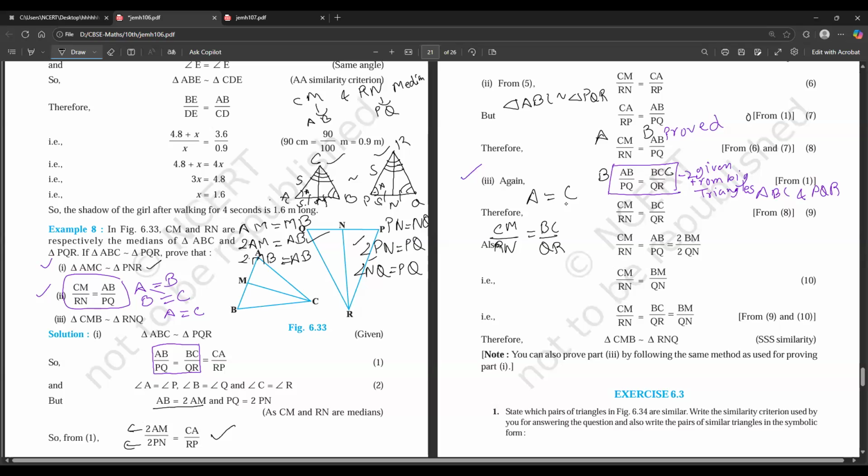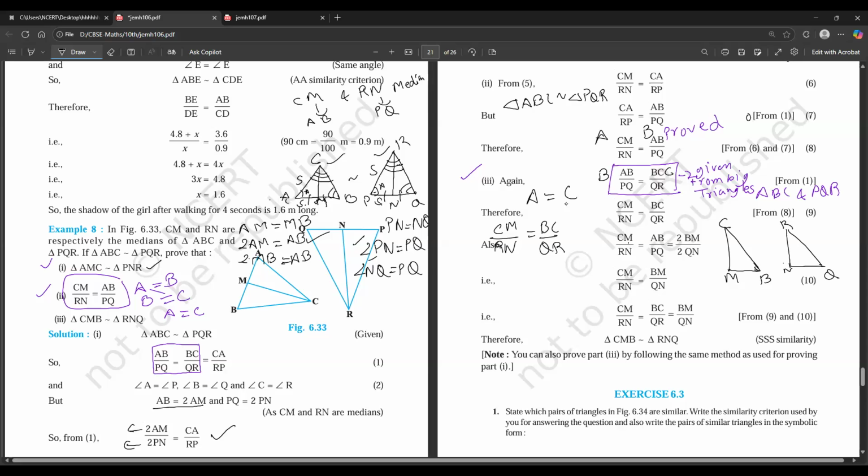Right. So we have this here with us, and now we need to prove these two triangles similar. Let us first have these two triangles in front of us: triangle CMB and triangle RNQ.